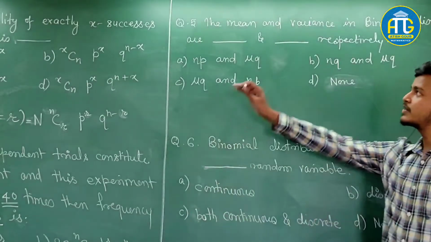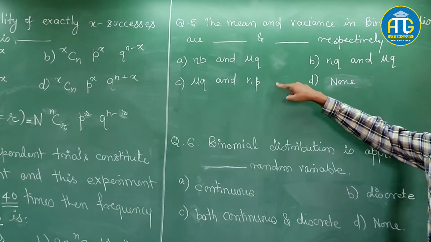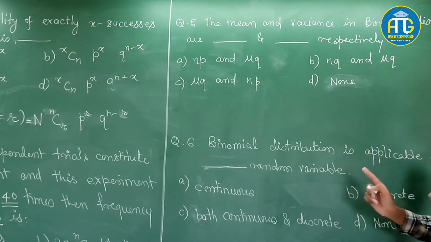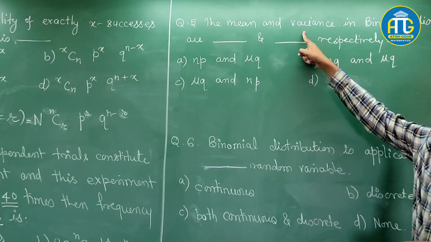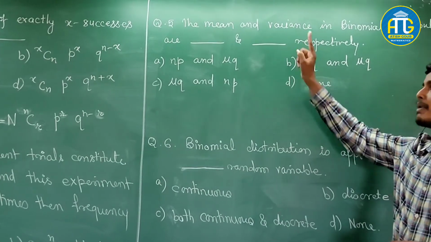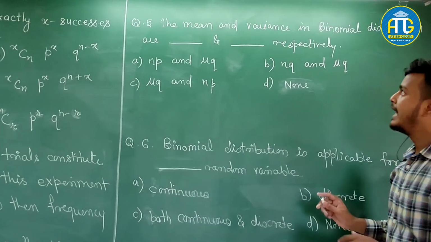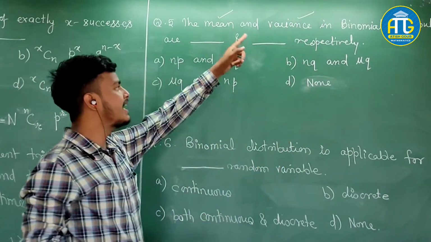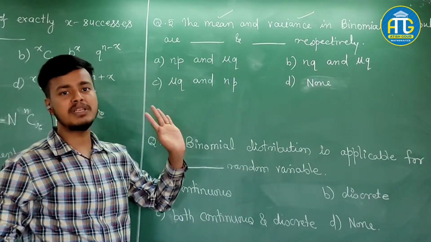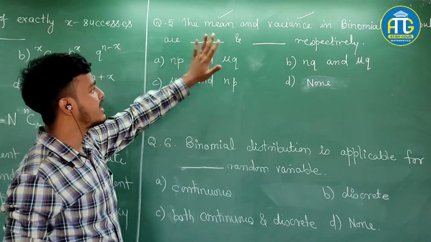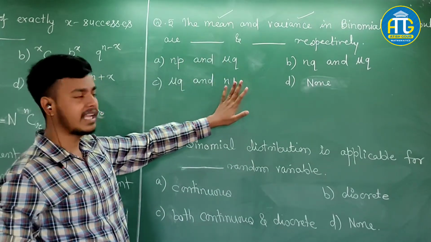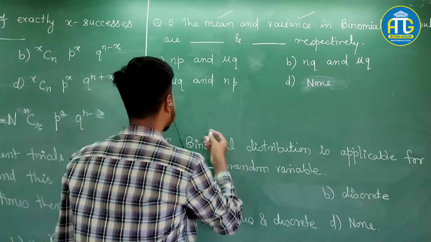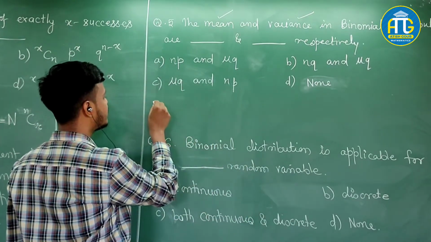Now let's see the next question. The next question asks for the mean and variance in the binomial distribution. As you can see, this problem is based on the properties of binomial distribution. What are the terminologies involved here? Mean and variance. You must know the theory, because these examples can be tackled with the help of the theory part only. So what are the properties of binomial distribution?